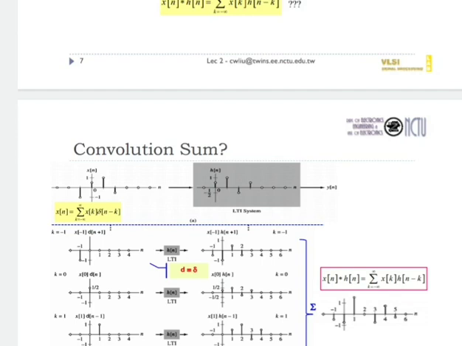So before going to the convolution sum, the convolution integral means the convolution of two functions, namely x of t and h of t, is defined as the integral of the product of two functions. One function is reversed and shifted.